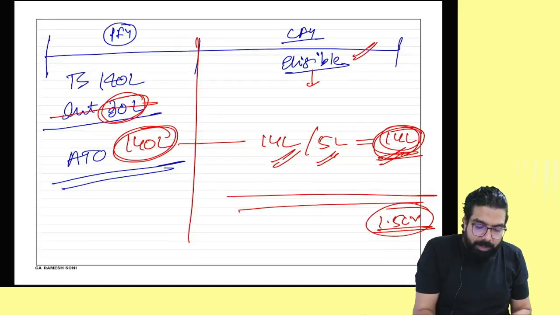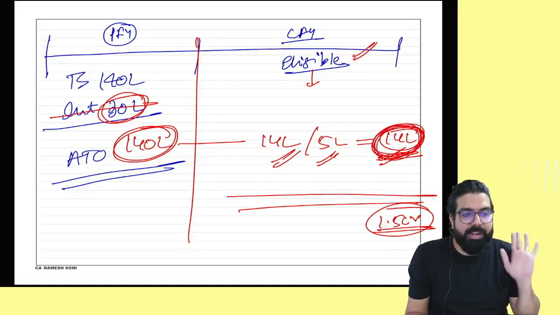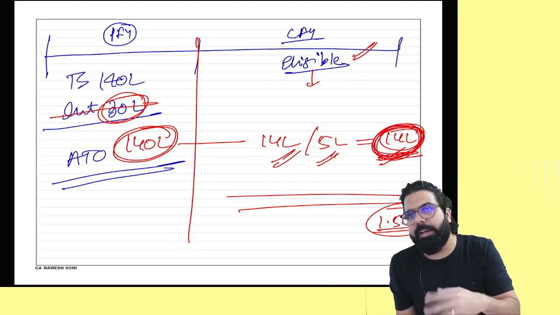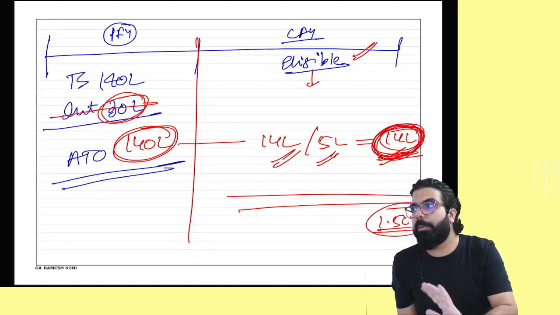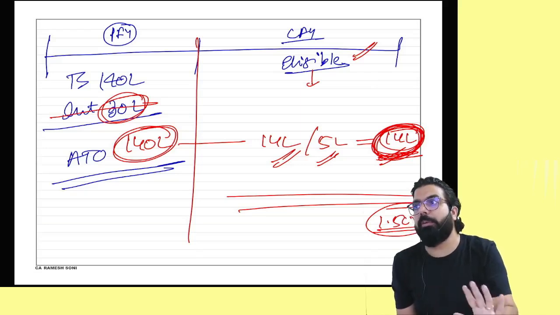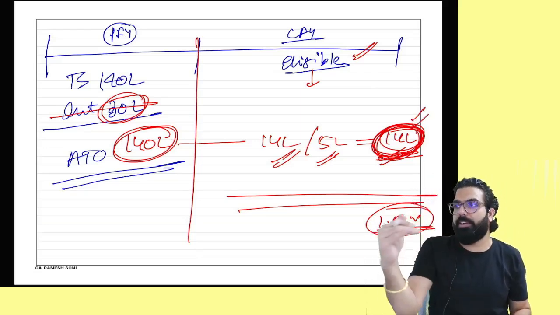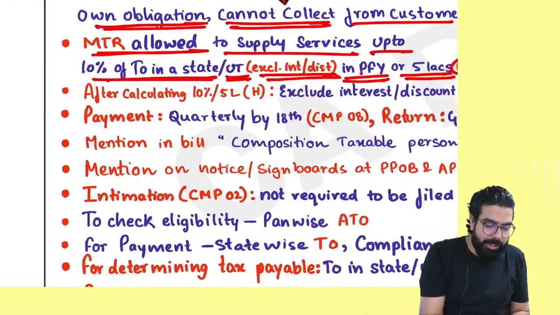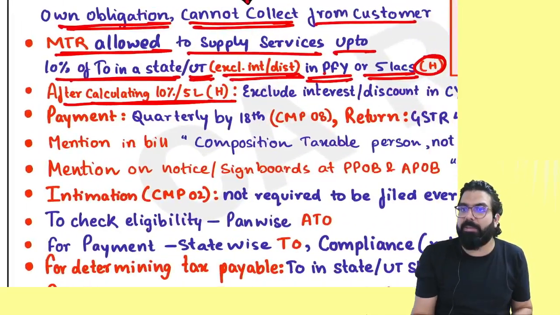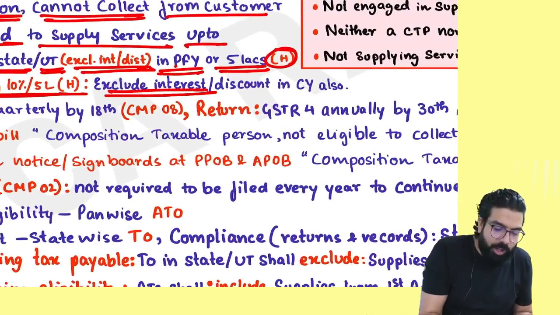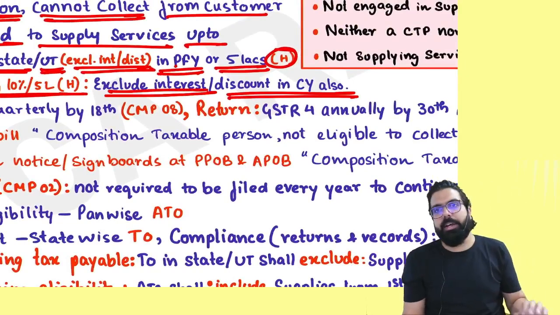Tell me one thing. I can provide 14 lakh of services in the current year, right everyone? In this 14 lakh, will interest be included in the current year or not? No, remember one thing, interest will not be included anywhere. It means this is purely other services other than interest. And that is what they are telling. After calculating 10% or 5 lakh, whichever is higher, remember, you should always exclude what? Interest or discount in the current year also.